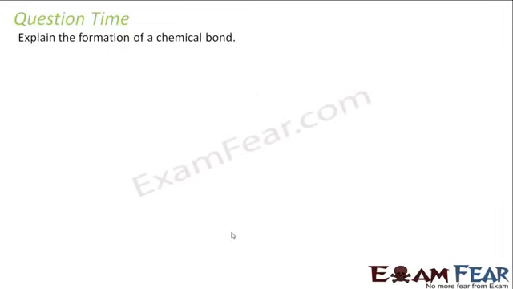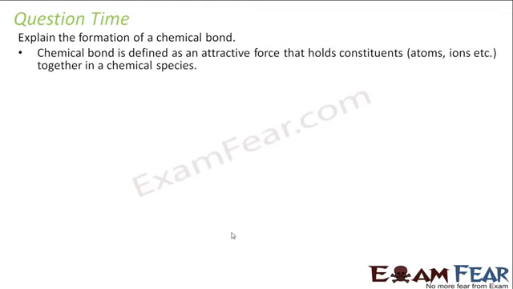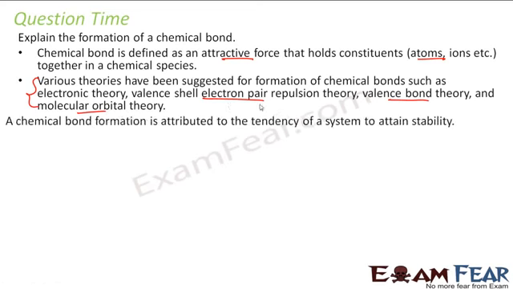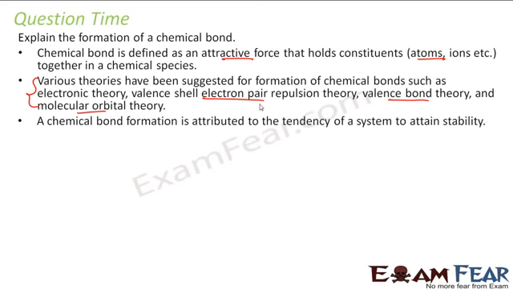Let's take some questions. Let's explain the formation of chemical bond. Very basic question: why do we have chemical bond? Chemical bond is what? An attractive force that binds atoms or ions together. Correct? And there are various theories for the chemical bond. We have VSEPR, valence bond theory, molecular orbital theory, and Lewis theory. There are so many theories for chemical bond, right?